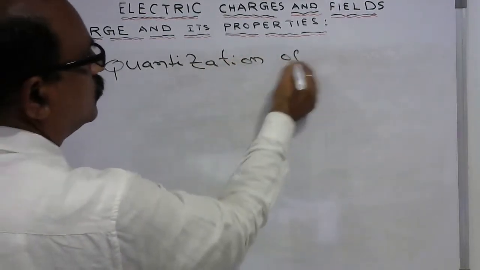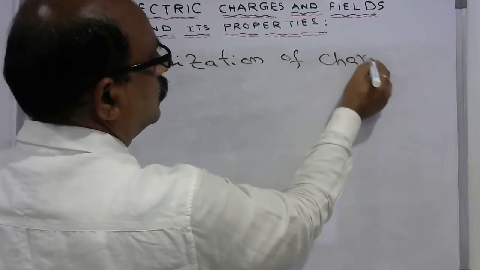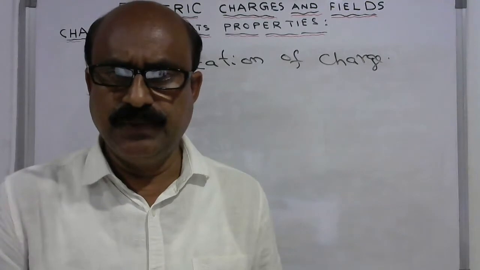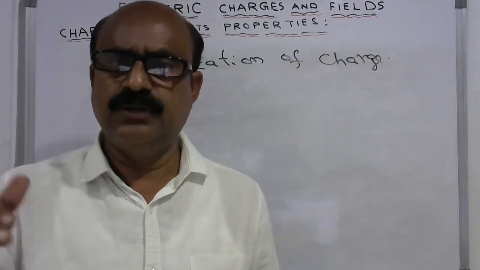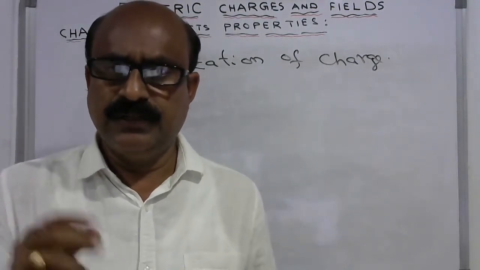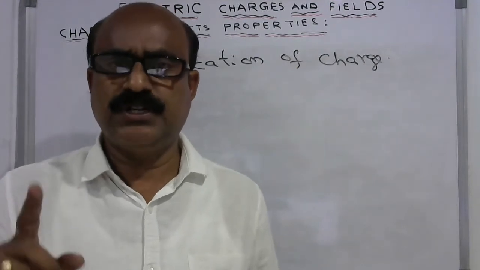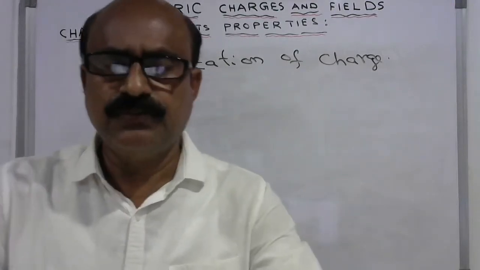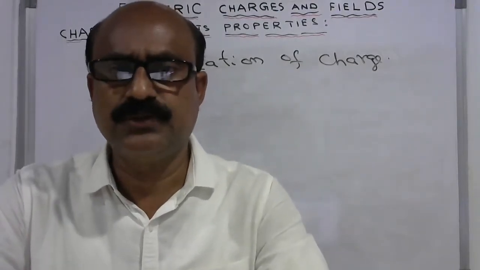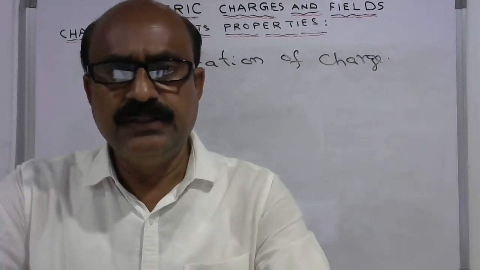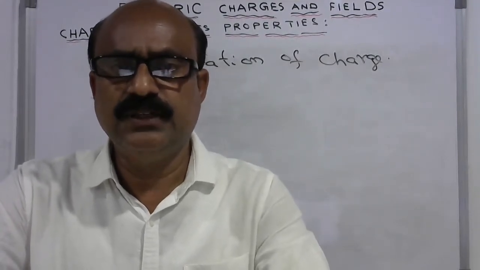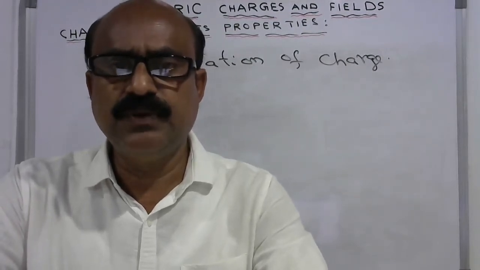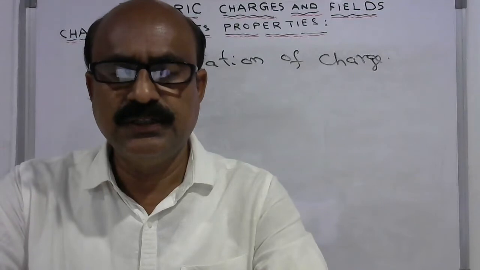Quantization of charge. What do you mean by quantization of charge? The charge can be transferred from one body to another body with the integral multiples of charge of one electron. Suppose a student is asked to count the number of students present in a classroom. Is it possible to say that there are 33.75 students? 33 is possible, but 0.75 of a student is not possible.